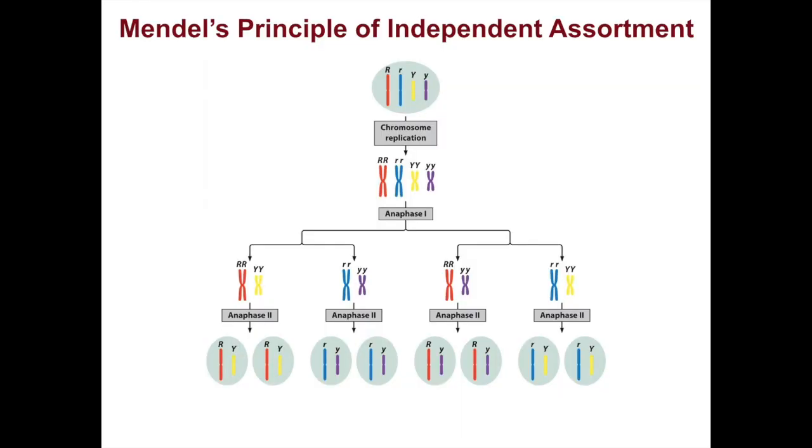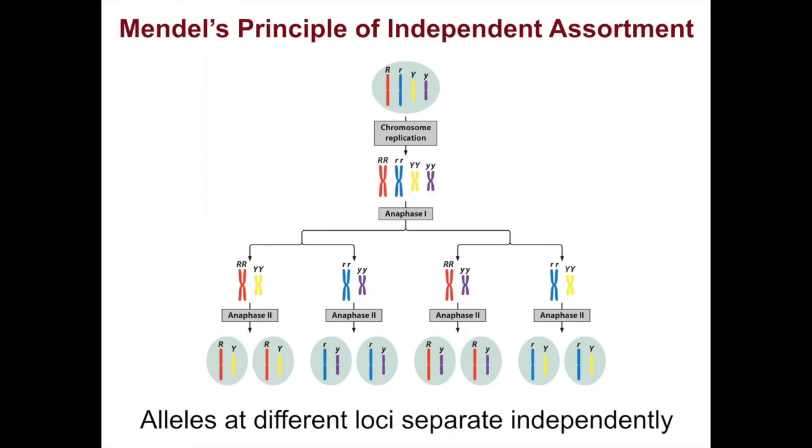Mendel's principle of independent assortment states that alleles at different loci separate independently of one another when gametes are formed. This is due to independent separation of homologous pairs of chromosomes during meiosis. The take-home message is alleles at different loci separate independently. So how can we look at this and prove this for ourselves?